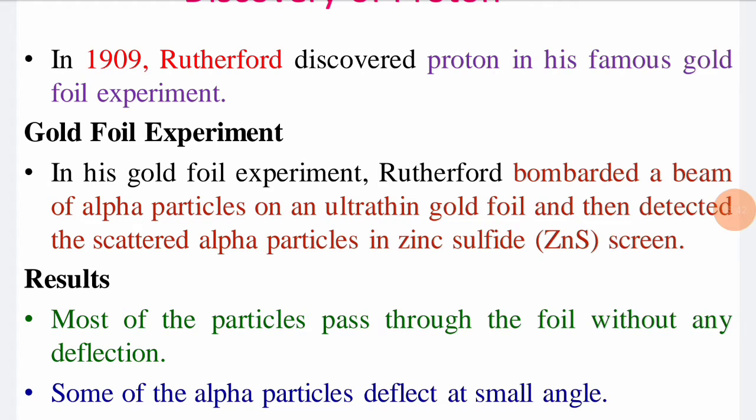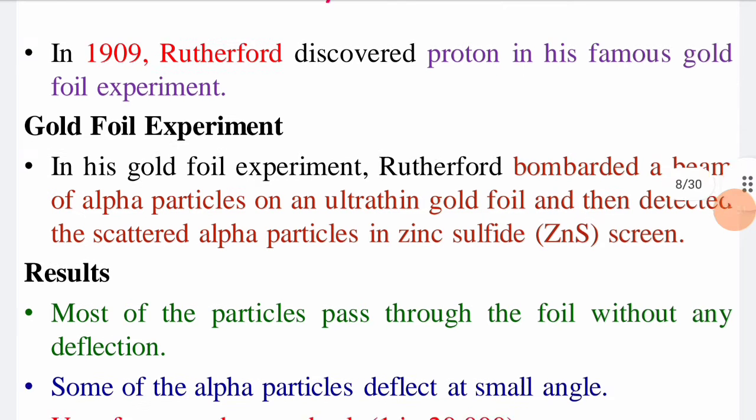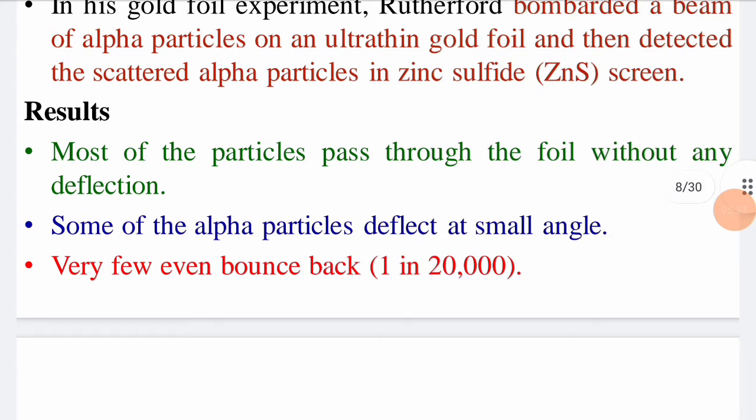In his gold foil experiment, Rutherford bombarded a beam of alpha particles on an ultra thin gold foil and then detected the scattered alpha particles in a zinc sulfide screen. The result was that most of the particles passed through the foil without any deflection. Some of the alpha particles deflected at small angles, and very few bounced back, that is 1 in 20,000.